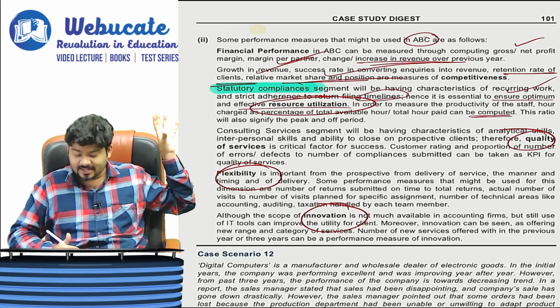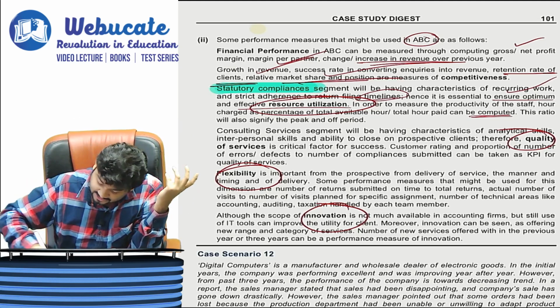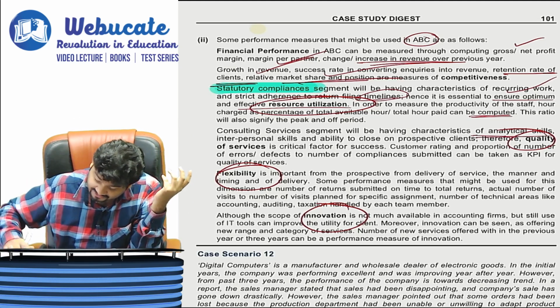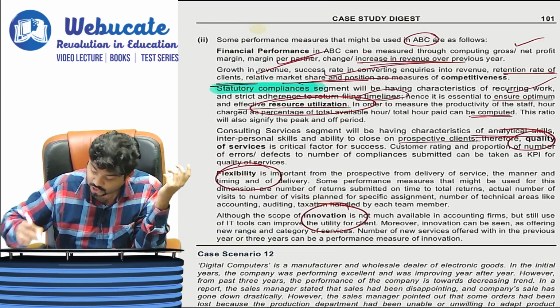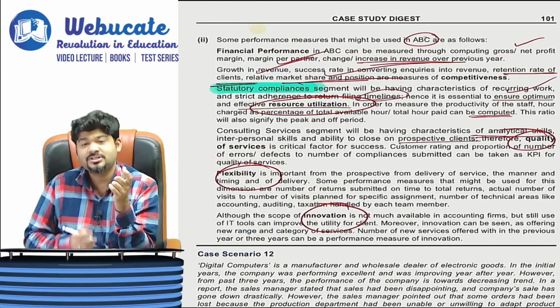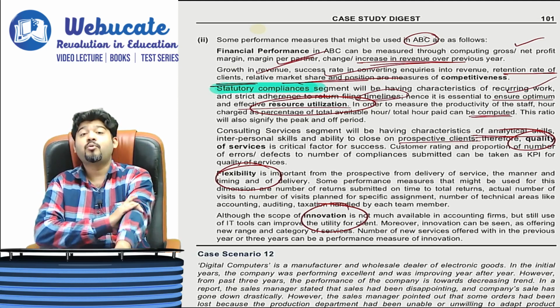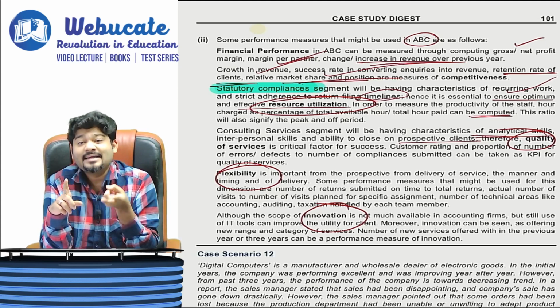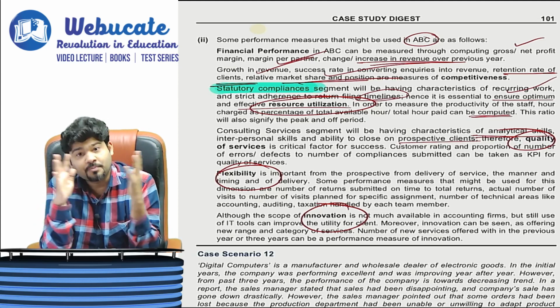Then comes consulting services, and they have linked it to quality. The consulting services segment will have characteristics of analytical skills, interpersonal skills, and the ability to close on prospective clients. Have you heard of consulting services? Boston Consulting Group, McKinsey. These are the corporate bigwigs.